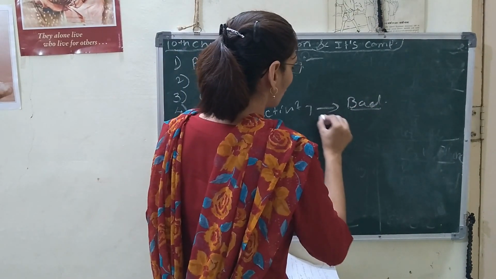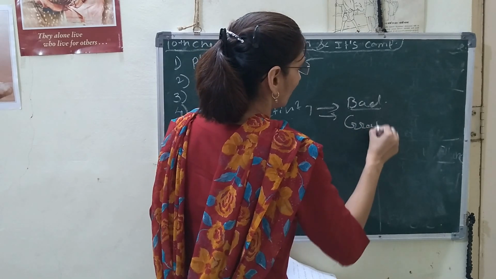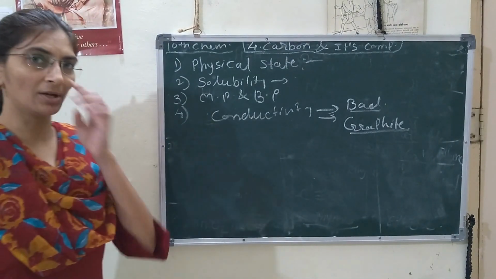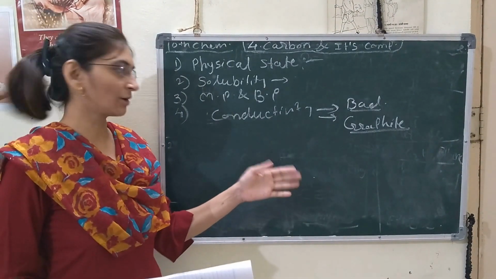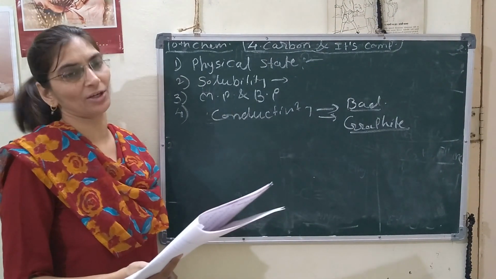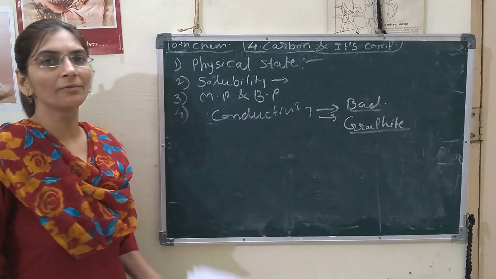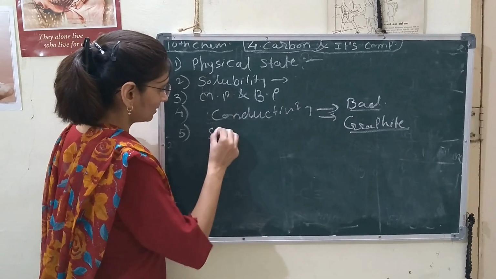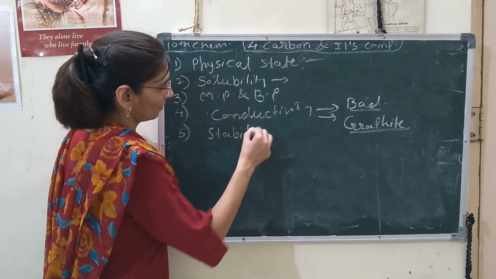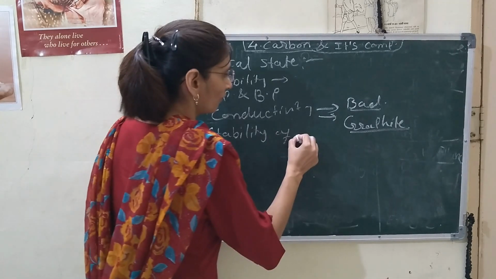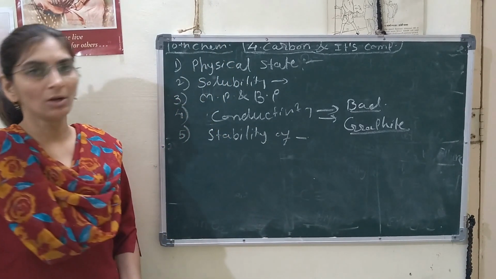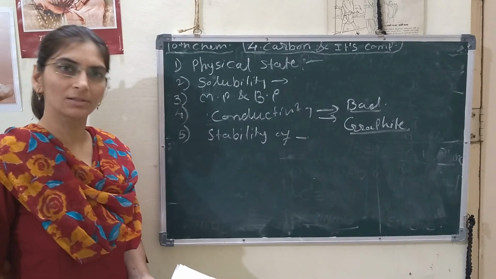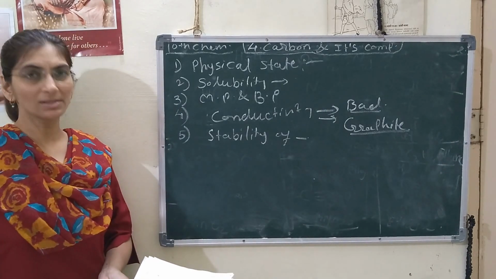But one allotrope, that is graphite, has free electrons in its structure. That's why it is a good conductor of electricity. It is an exception. After that, we will see the stability of covalent bonds. So most covalent bonds are stable.